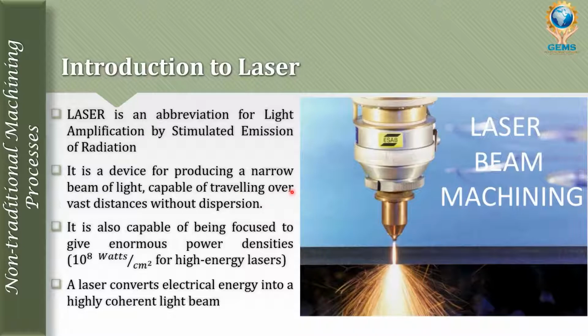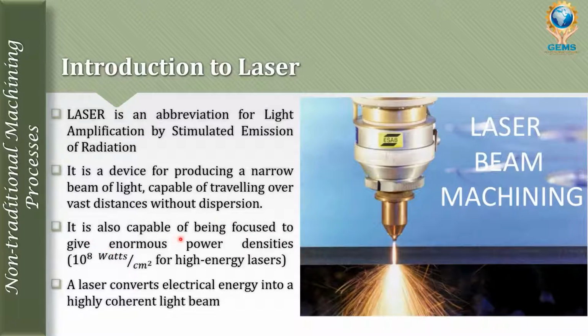So there are two terms we are using here: narrow beam of light and without dispersion. Dispersion means the light being dispersed. Narrow means a single line of light. It is capable of traveling over a long distance without any dispersion. This is one of the good characteristics of a laser.